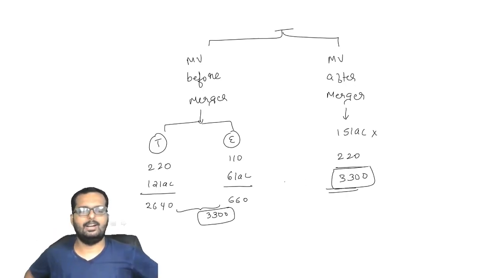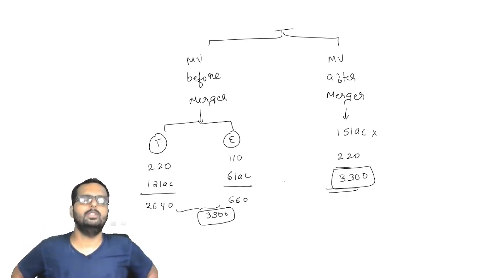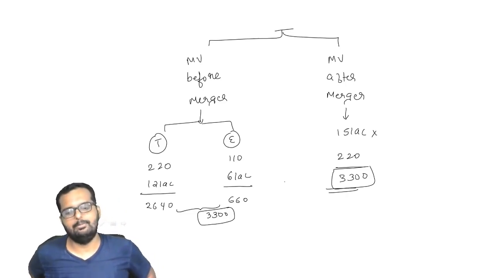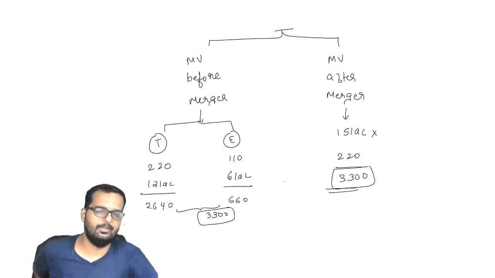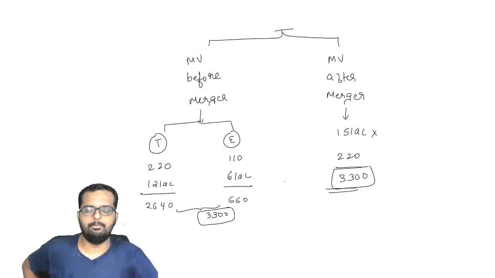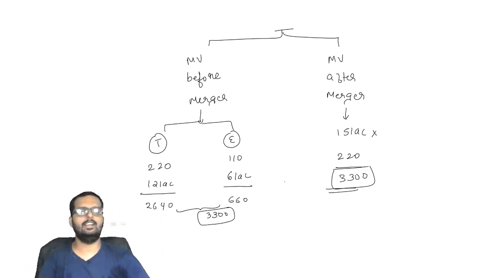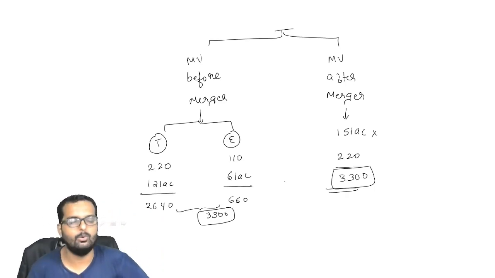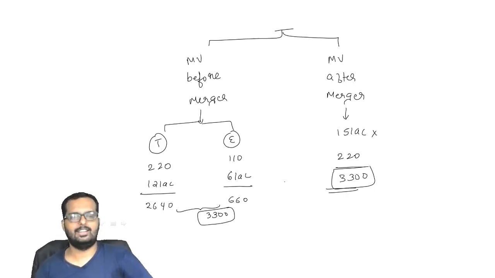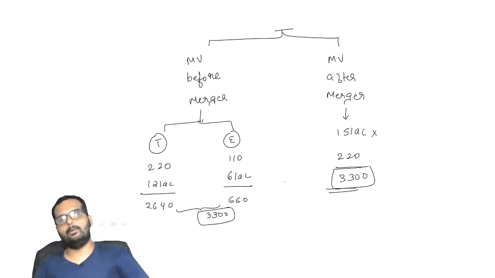Okay, Sriram, I'll explain that to you. In this question, both the companies have exactly the same PE ratio, 11 times and 11 times. So ideally speaking, both companies being of identical nature, there is no synergy coming out of that. If the first company had a PE ratio of, let us say, 8 times and this company had 11 times, then as you told, we would be getting a synergy gain. So your point is right in general, but in this question there is no synergy benefit.